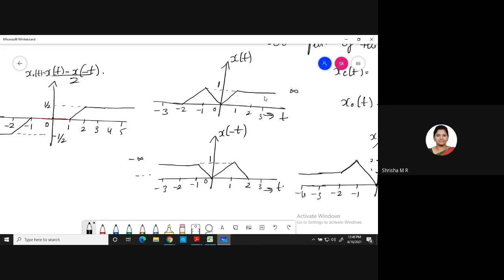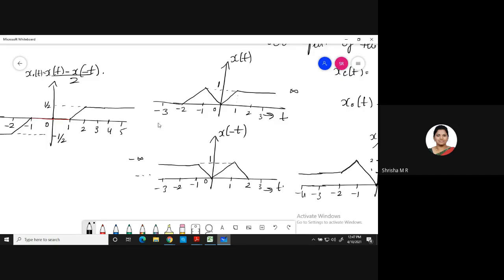Again at 3, you have 1 and here you have 0, so 1 minus 0 is 1 only. Again at 4 also, 1 minus 0, it's 1 only. And 5 also, 1 minus 0, it's 1 only. At 5 also the amplitude is 1.